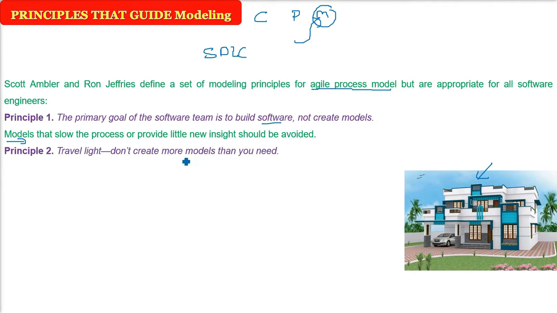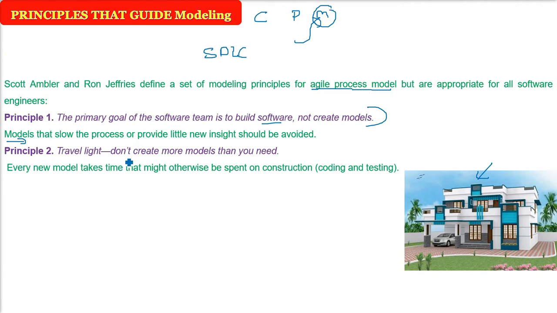Second is travel light. Don't create more models than you need. The first principle says that the time you spend making models can otherwise be used for actual coding and testing. Why not spend more time on coding and testing rather than spending your time making models?